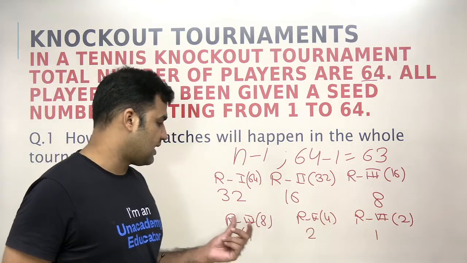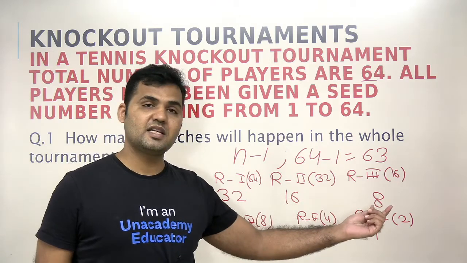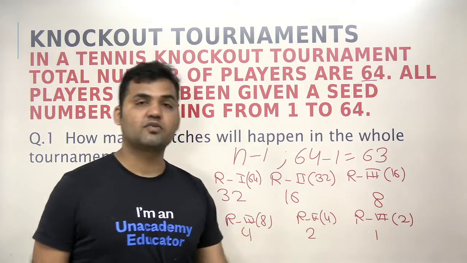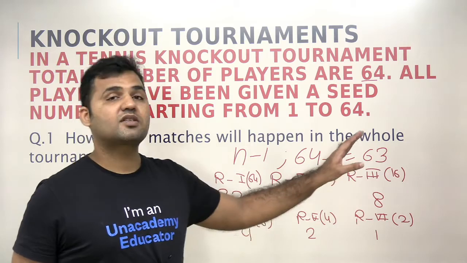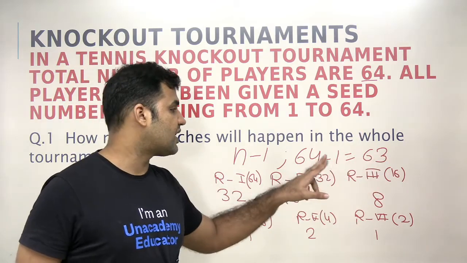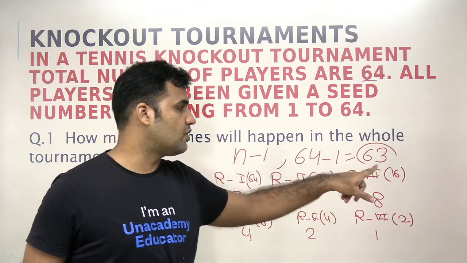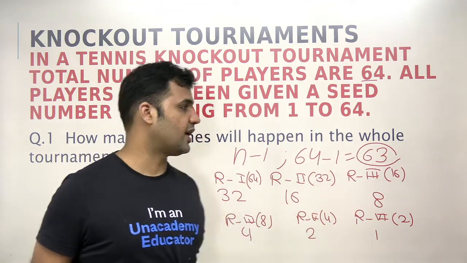So you see this. Now let's count it. 32 plus 16 is 48. 48 plus 8 is 56. 56 plus 4 is 60. 60 plus 2 is 62, and plus 1, 63. So the total number of matches are 63, which you can straight away find by subtracting 1 from the total number of players. This is the number of matches in the whole tournament. These are the matches in the individual rounds, right?